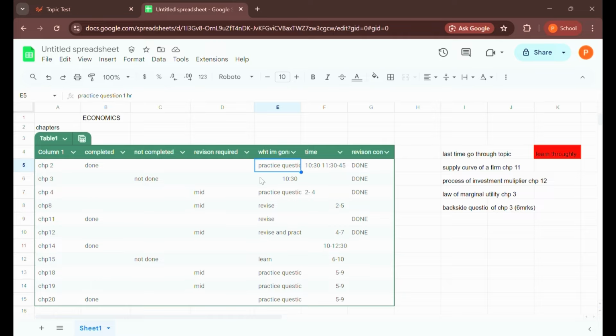And I've also made a learn thoroughly column. If you can see the red, yeah, that's because when I'm revising those chapters and some keyword or key topic which I don't really remember, when I do the revision again I'm gonna do all those topics again. So that's why I've made the learn thoroughly part.